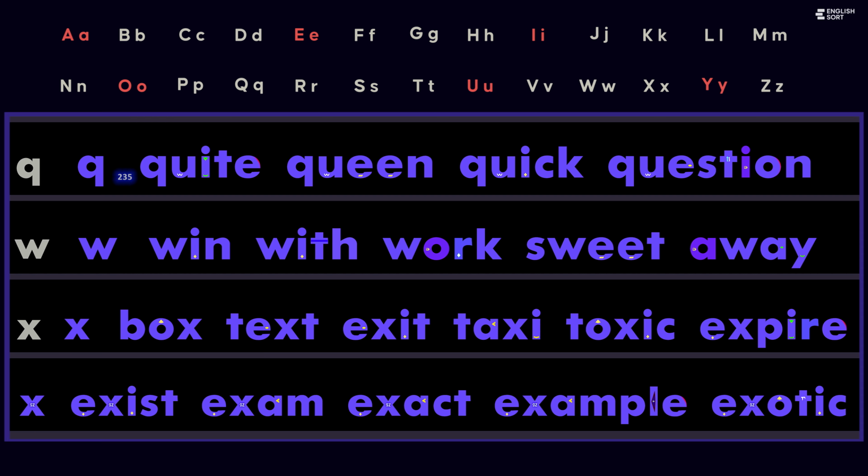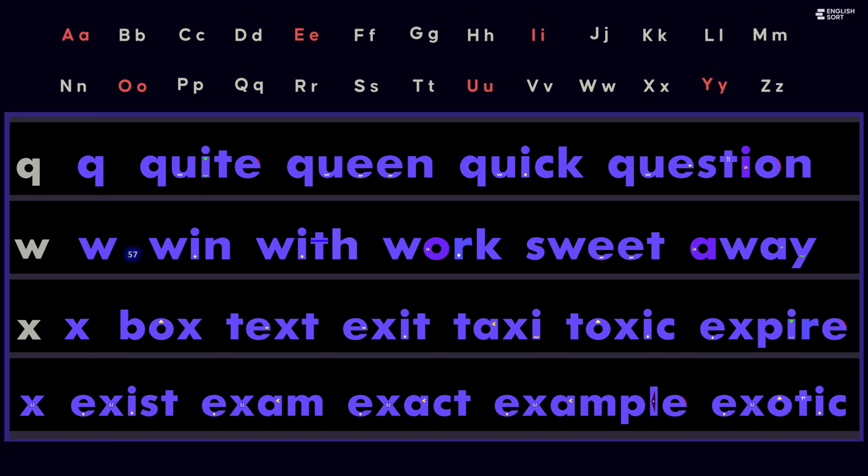The letter W is pronounced w, as in win, with, work, sweet, away. This is a voiced glide sound. The lips round briefly and then move into the next sound.